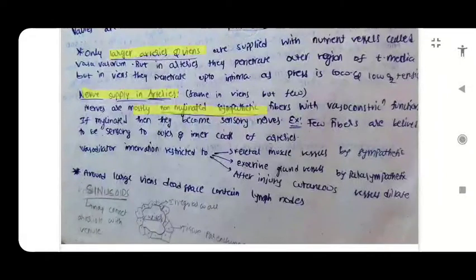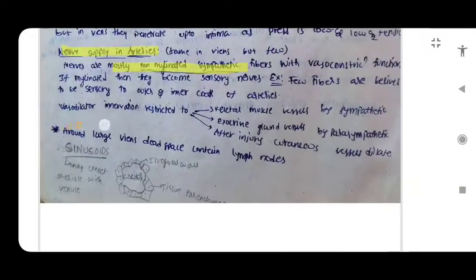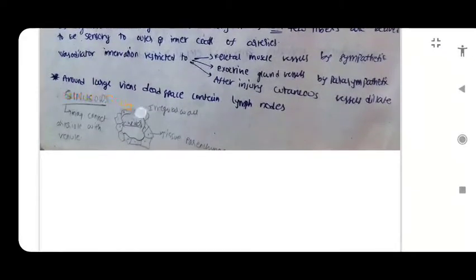You can see nerves are mostly non-myelinated sympathetic fibers, which have the vasoconstriction function. If they become myelinated, then they will be sensory rather than sympathetic, right? Vasodilator innervation is restricted to skeletal muscle vessels by sympathetic fibers and exocrine gland vessels by parasympathetic fibers, and after injury cutaneous vessels will dilate because of that vasodilator function. Around large veins there is a dead space which contains lymph nodes.